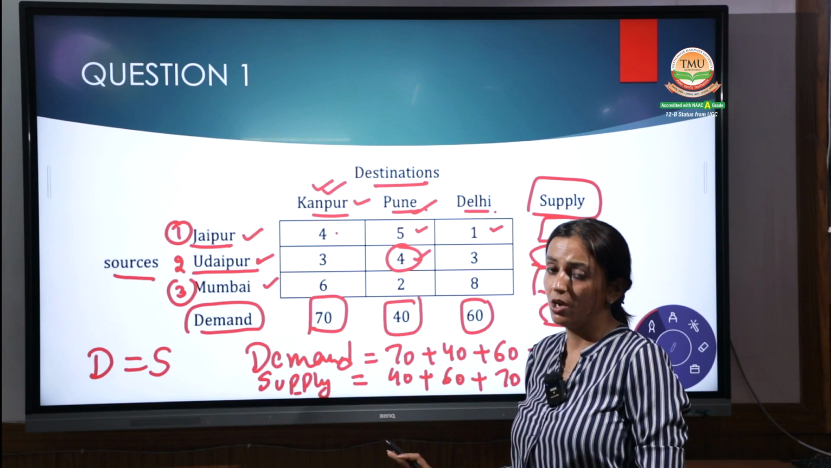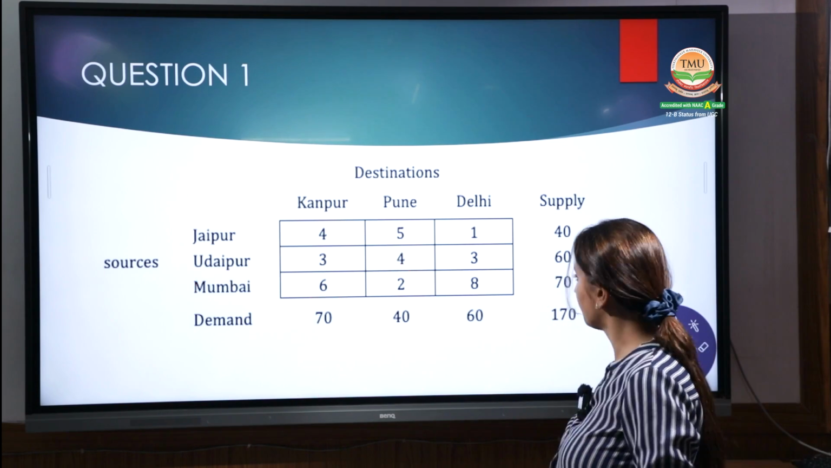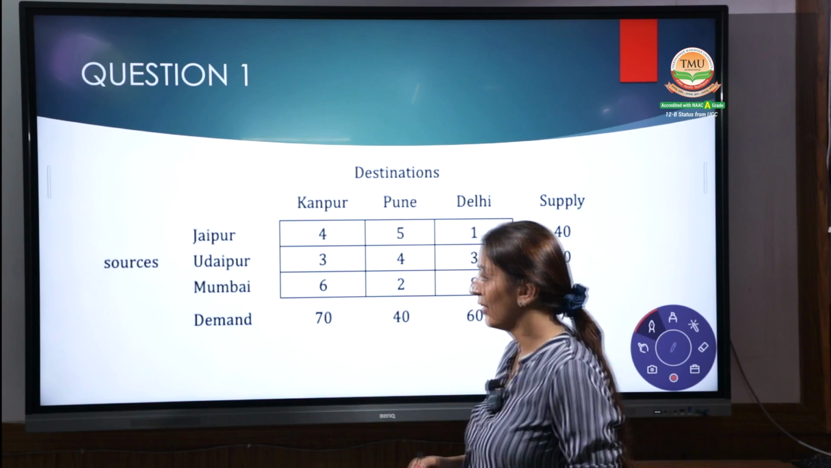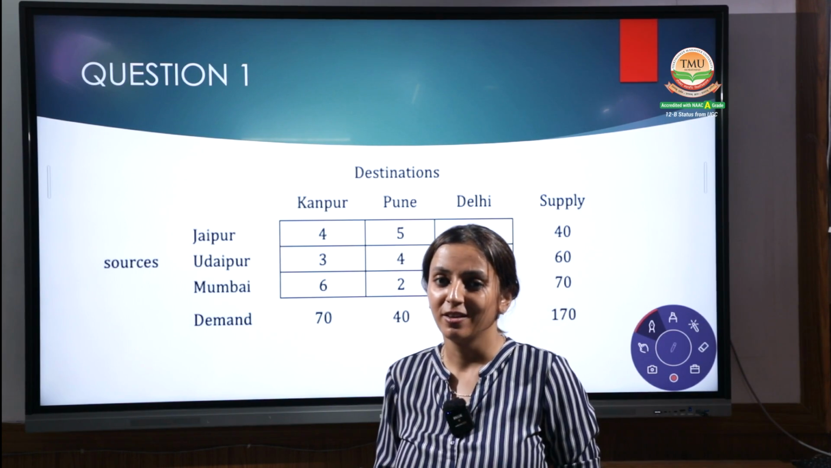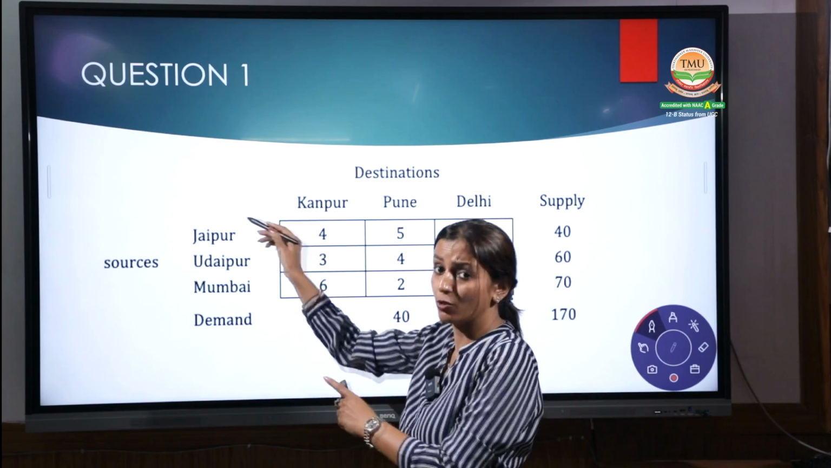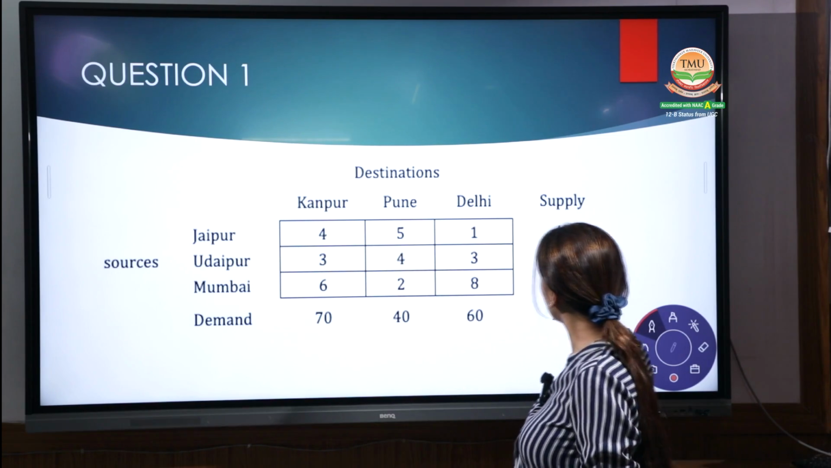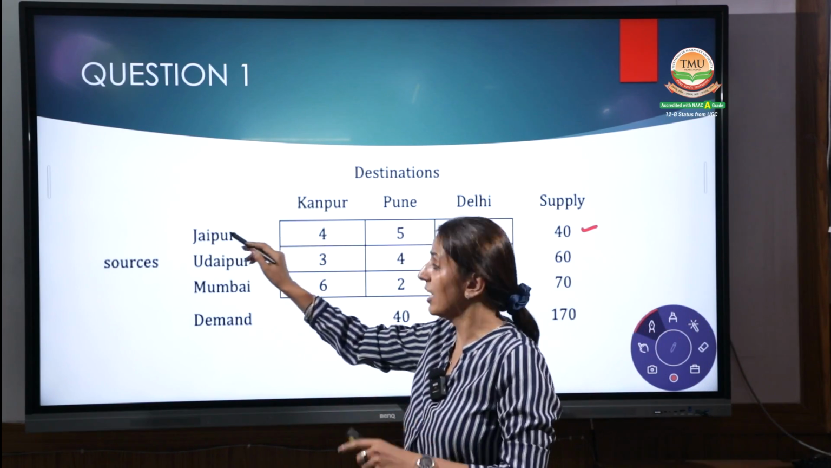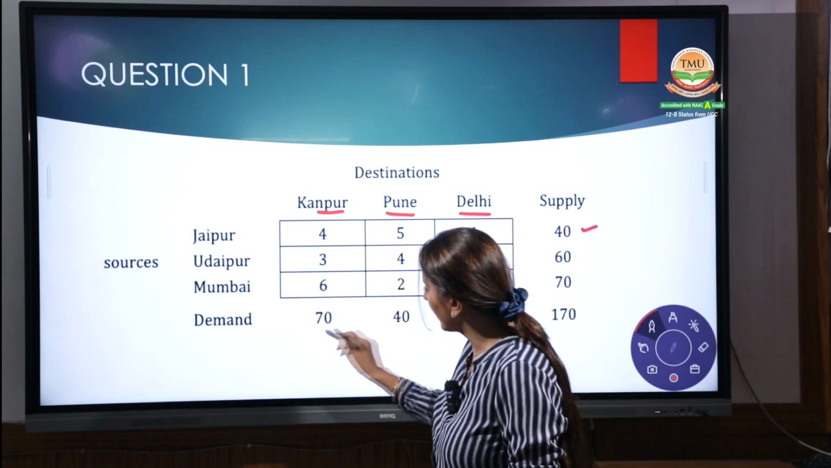What is given in the question, and how we have to start up? Shall we proceed further? Okay, coming to the next point. This is your question. Now start the solution. Start making the allocation. Shall I show you the solution or will you start by your own? Yes, very good, someone has started. But we have to start from the top left side. The first one is Jaipur. Jaipur can transfer how much? 40 units. Jaipur can transfer to Kanpur, Pune and Delhi. But Kanpur requires 70 units.